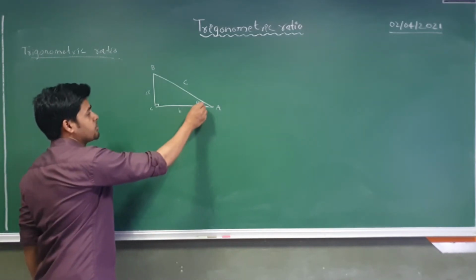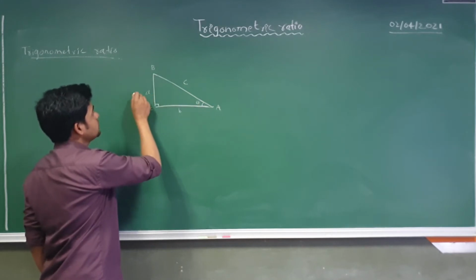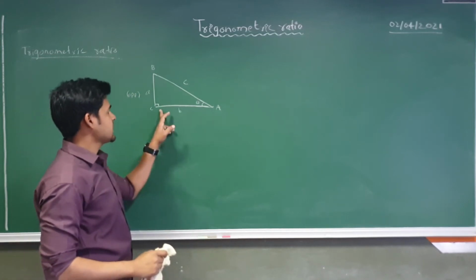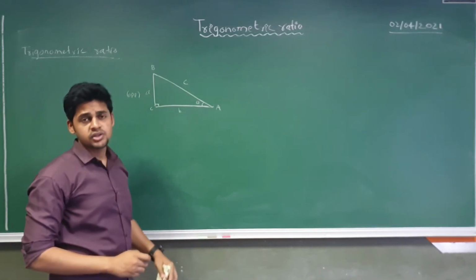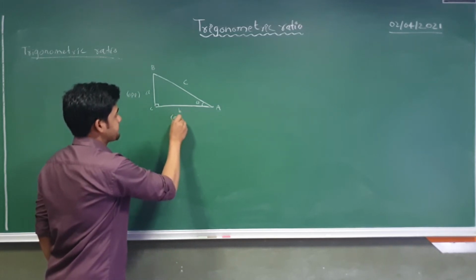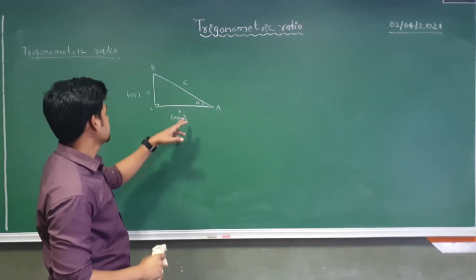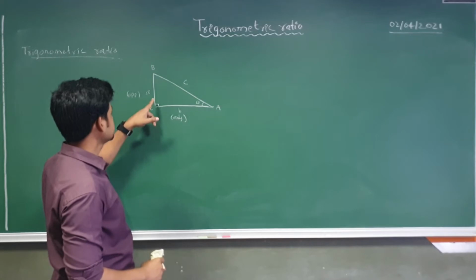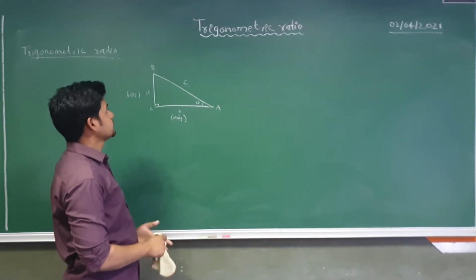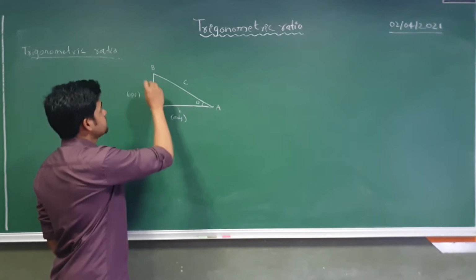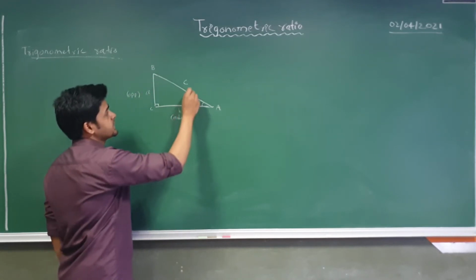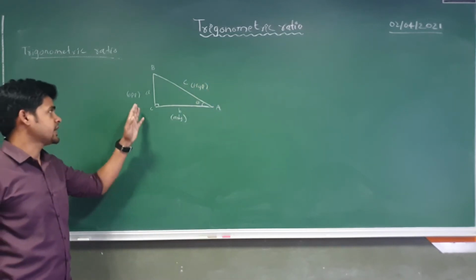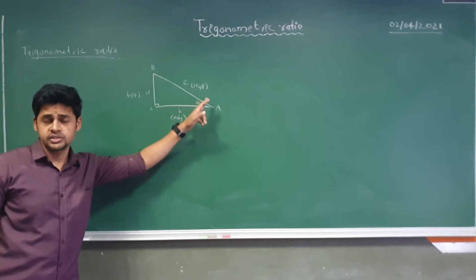Let's suppose the side opposite to theta is called the opposite side, and the side which is along with theta is called the adjacent side, and the side between opposite and adjacent is called the hypotenuse. Okay, so we have three types of side here: opposite side, adjacent side, and hypotenuse side.